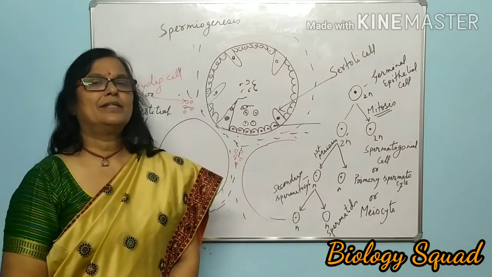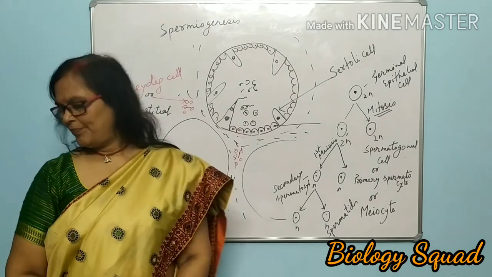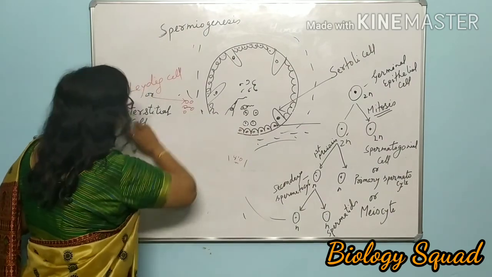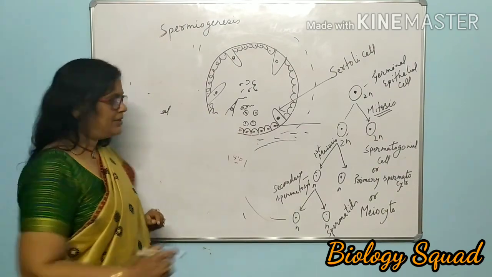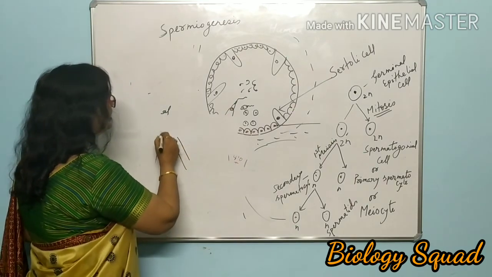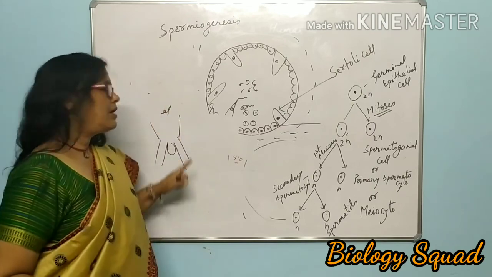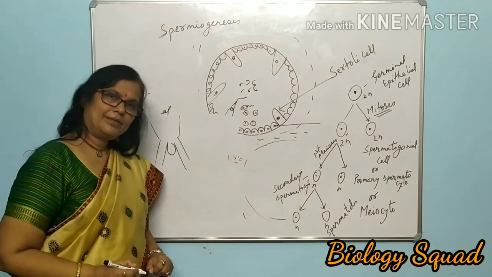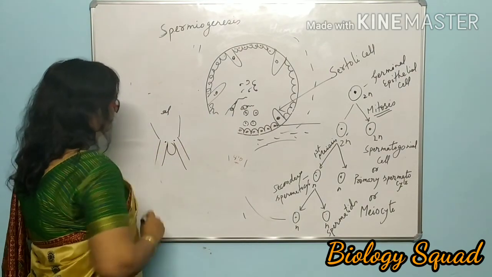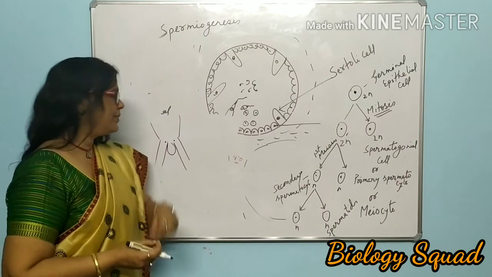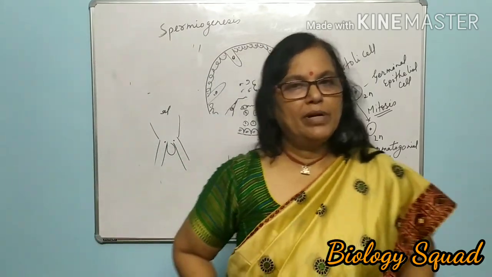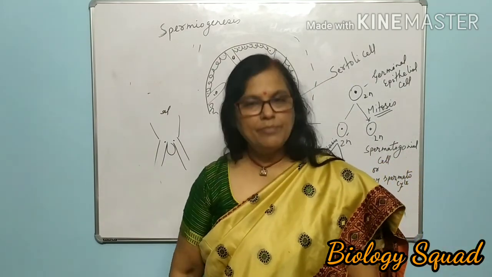One very interesting thing I want to tell you, dear children. You must have a query, isn't it? The testis is extra-abdominal, the testis is outside the abdomen. Then how does it reach inside the abdomen? There is a canal-like structure present in our body, which connects our trunk, our abdomen, with the limbs, isn't it?